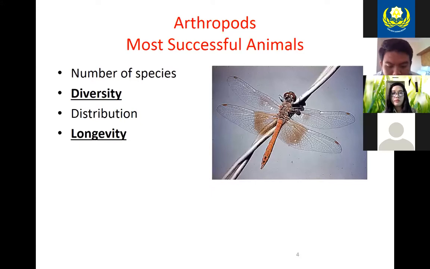So arthropods are the most successful animals, and that's because they can pretty much live anywhere. They're adapted to live in the sea, on land, in the air. There's a large number of species. They're very diverse, and their longevity is very good.